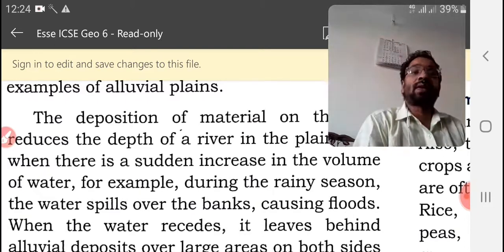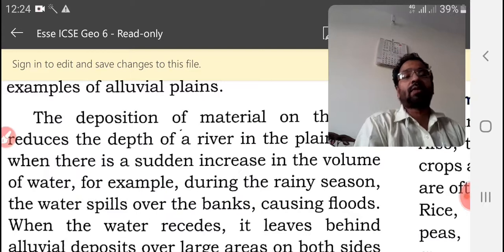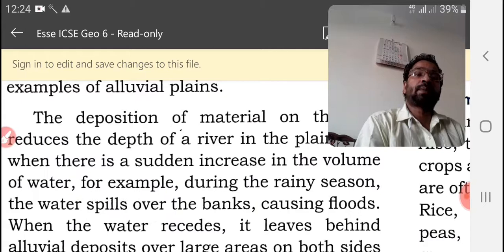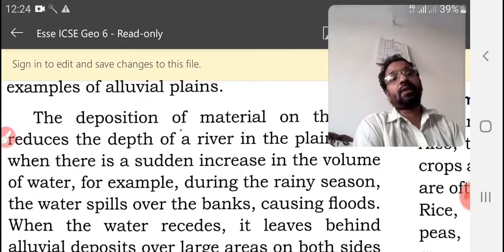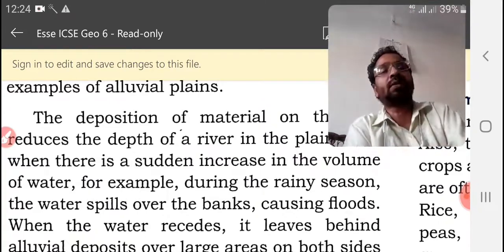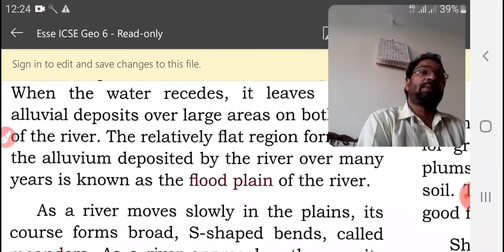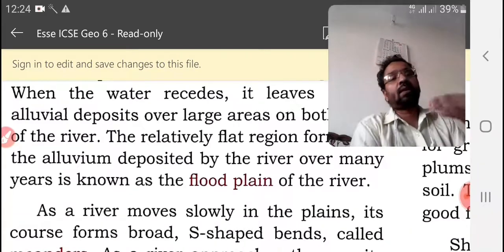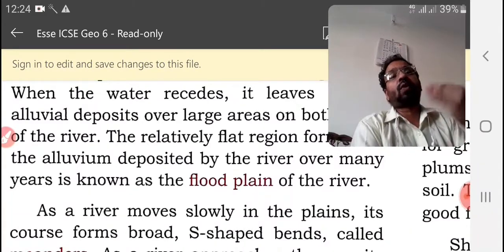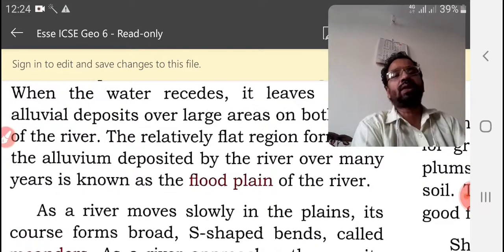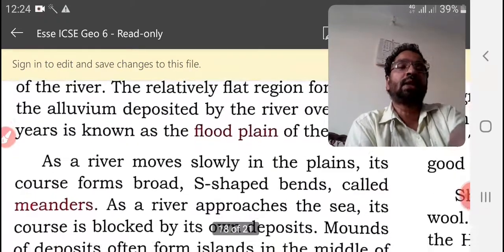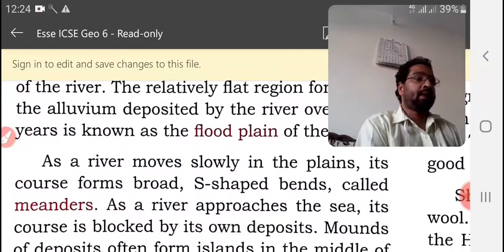Then when an unexpected flood happens, because of rain or melting of ice, the deposited material from the bottom of the river is carried and deposited on the bank of the river. Over many years, gradually that becomes a plain, known as a flood plain.